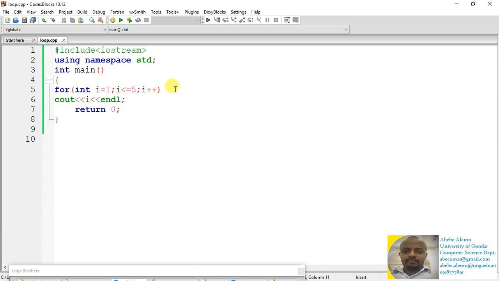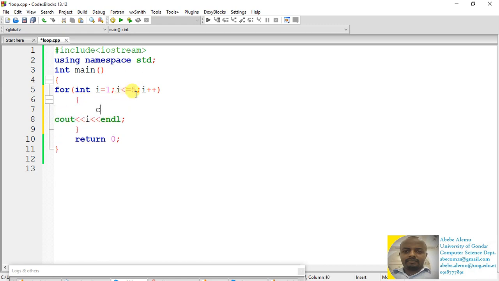Here, it's actually a good programming practice to add a bracket after the for loop. But if the number of statements that will be executed depending on the for loop is 1, adding a bracket is optional. You can add a bracket, but it's optional. Bracket is mandatory if the number of statements that will execute depending on the for loop is 2 or more.